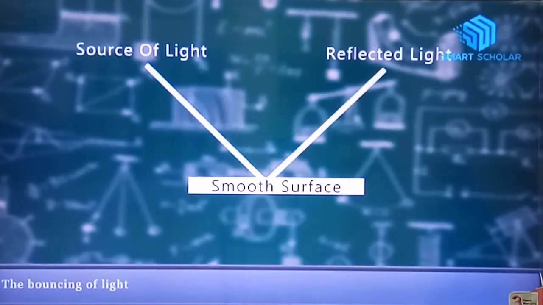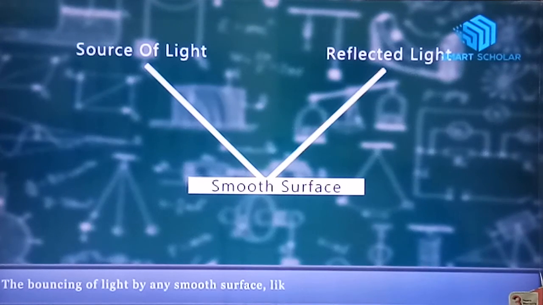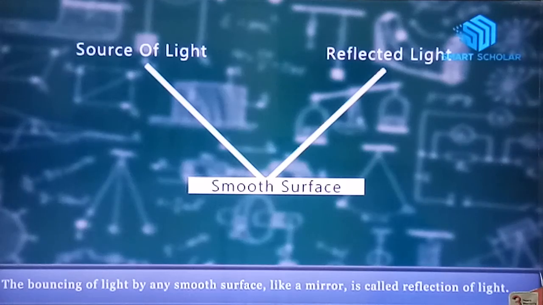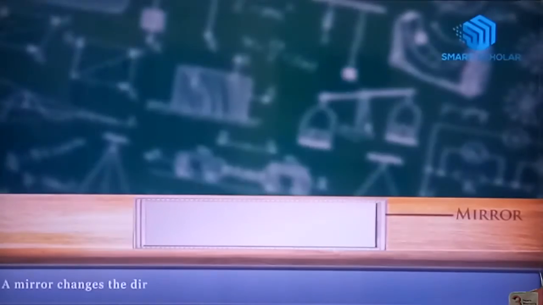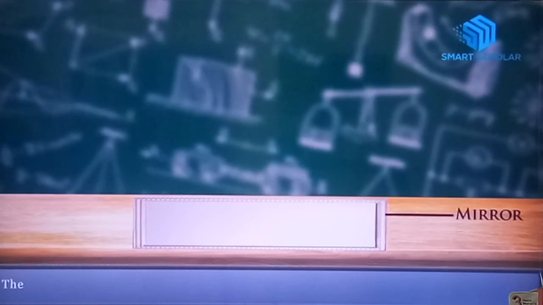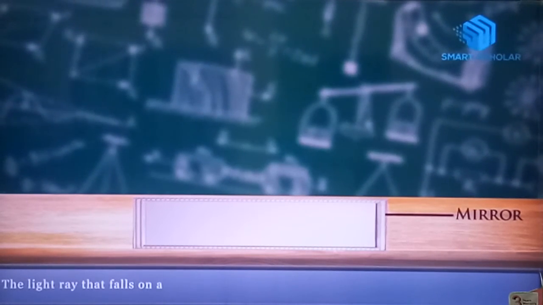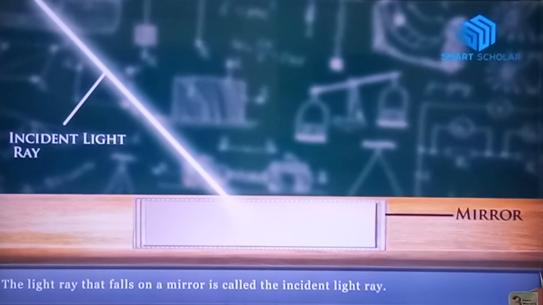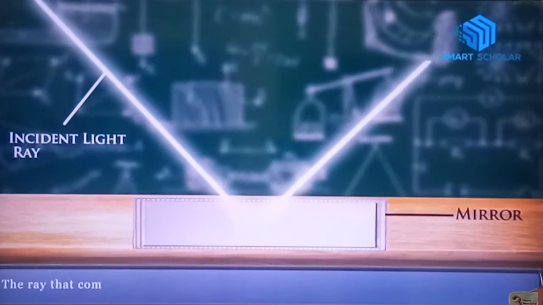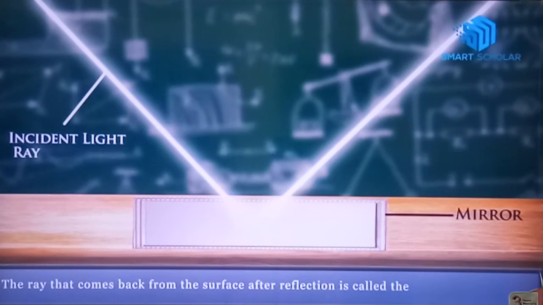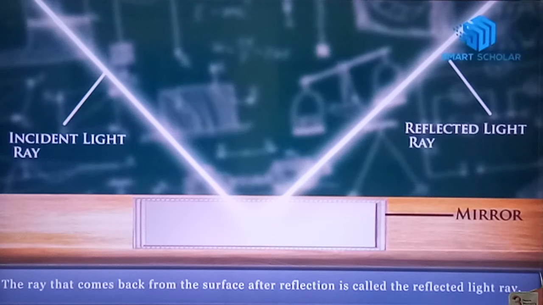A mirror reflection, a beam of light. The bouncing of light by any smooth surface like a mirror is called reflection of light. A mirror changes the direction of light that falls on it. The light ray that falls on a mirror is called the incident light ray, and the ray that comes back from the surface after reflection is called the reflected light ray.